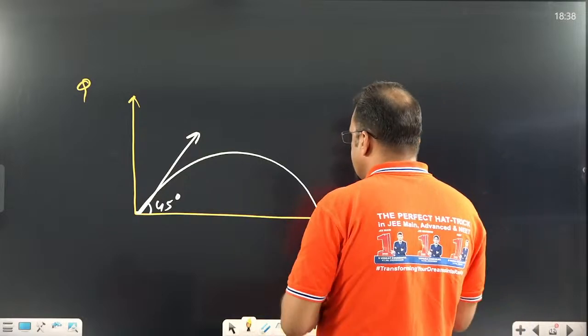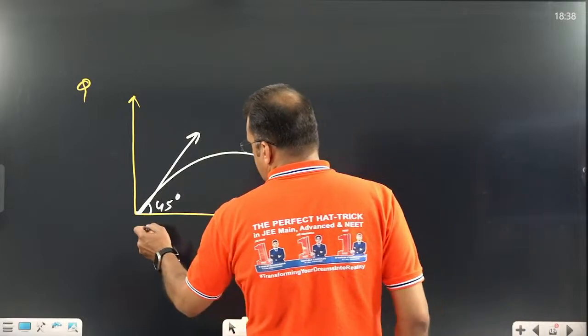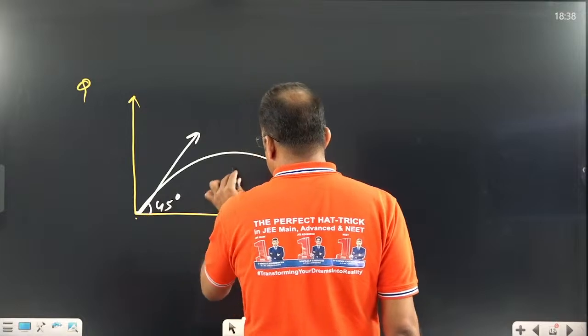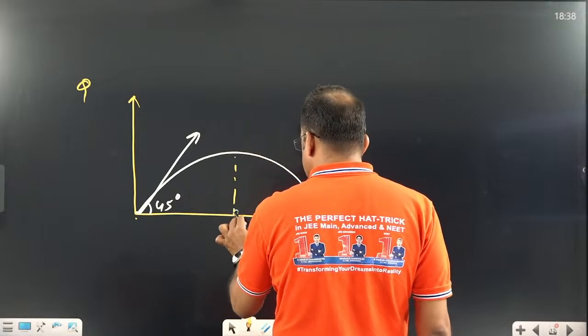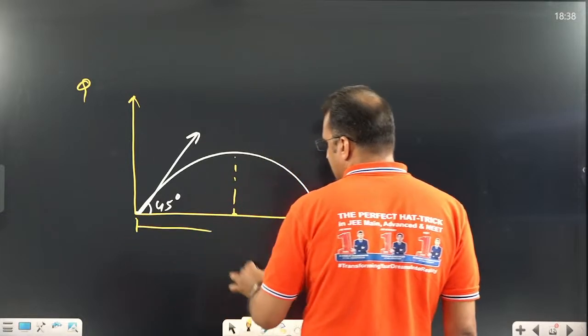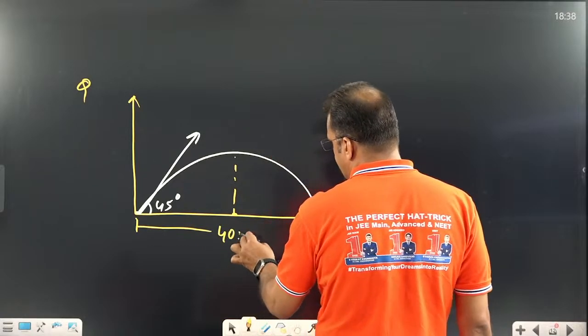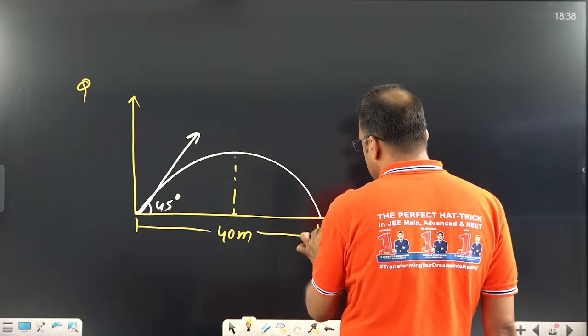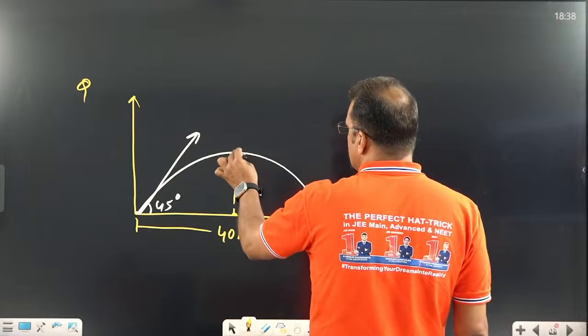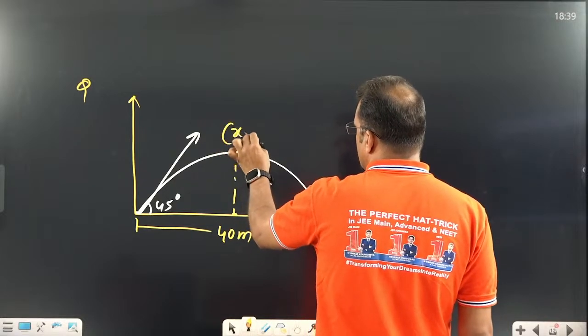It is given that this coordinate is given as 40 meter. What is that? 40 meter. What you have to find out? You have to find out the coordinate of this point.